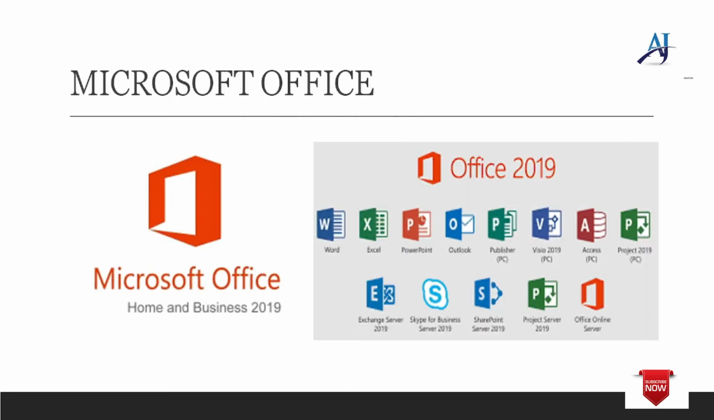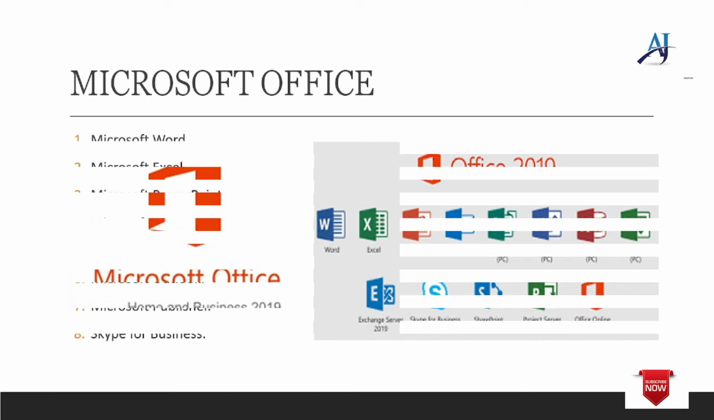Here I have taken an icon of the latest version of Microsoft Office, that is Home and Business 2019. And in the next picture I am trying to show the bundled software in Office 2019, that is Word, Excel, PowerPoint, Outlook, Publisher, Access and many more.